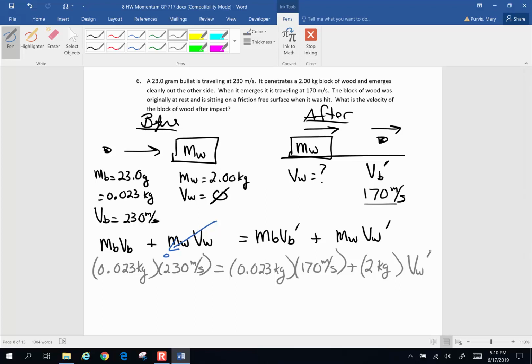0.023 times 230, so this portion is going to end up being 5.29 kilograms times meters divided by seconds when I take all those units multiplied together. 0.023 times 170, this is going to be 3.91 kilogram meters per second, plus 2 kilograms times the velocity of the block of wood after.